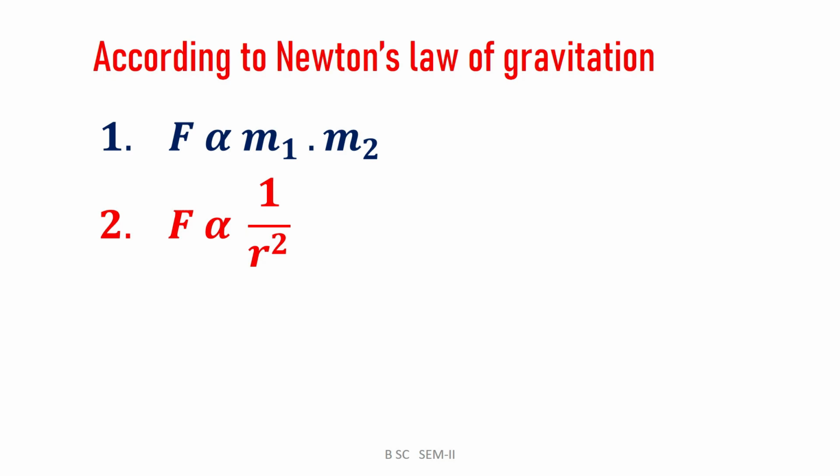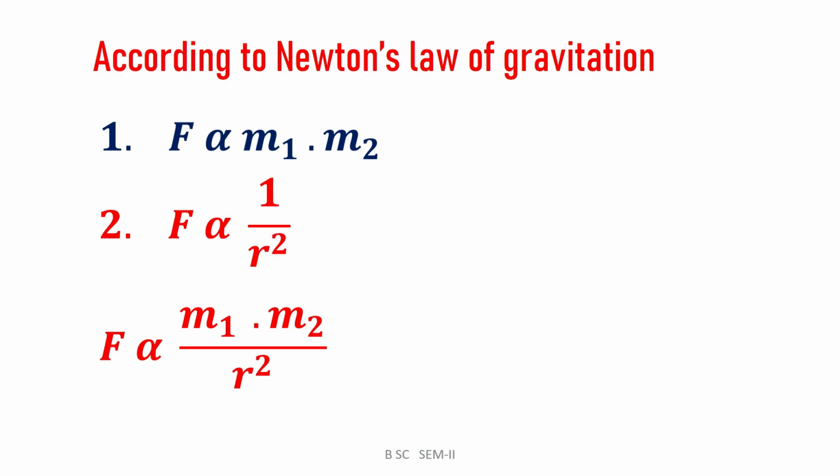When these two equations are combined together, we say that the force of attraction between the two material bodies is directly proportional to the product M1 into M2 and inversely proportional to the square of the distance between them, which is shown in this particular equation.